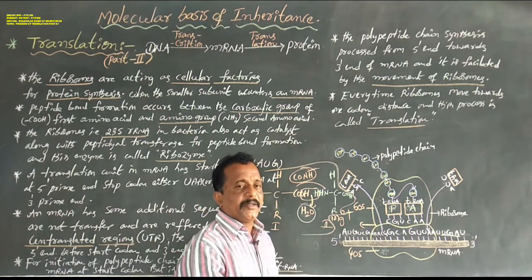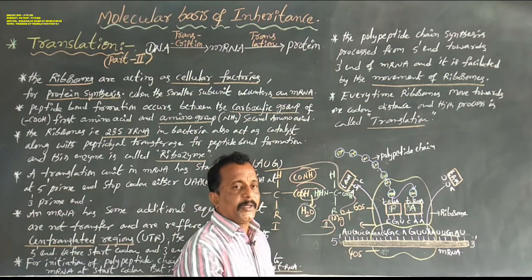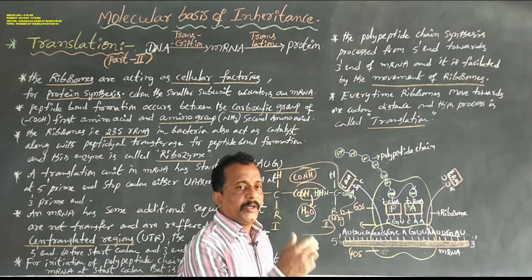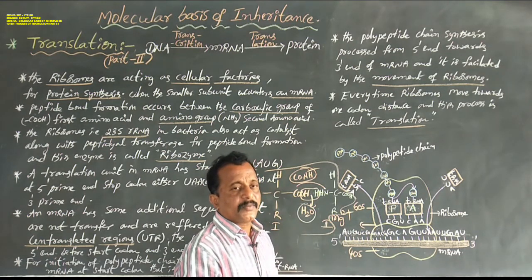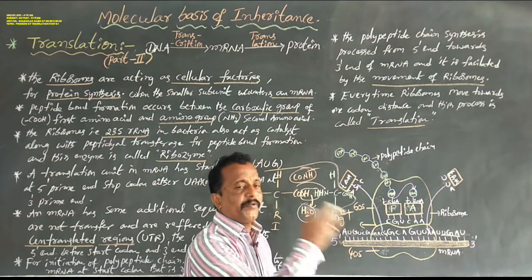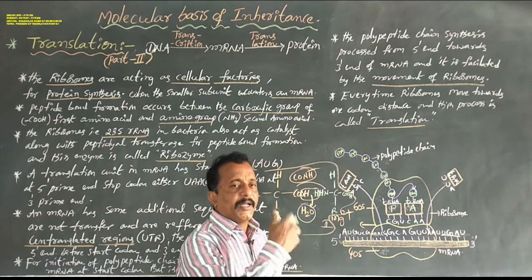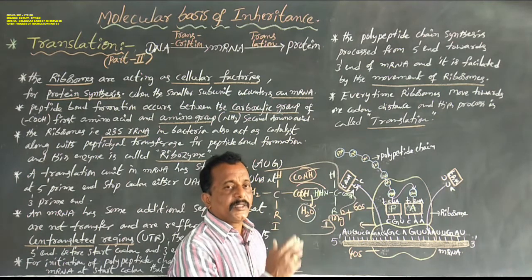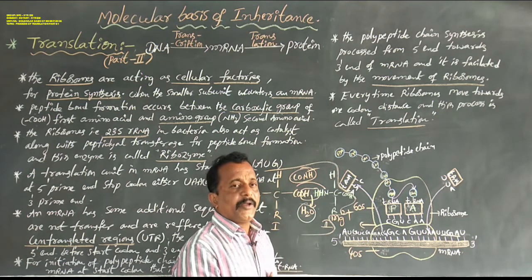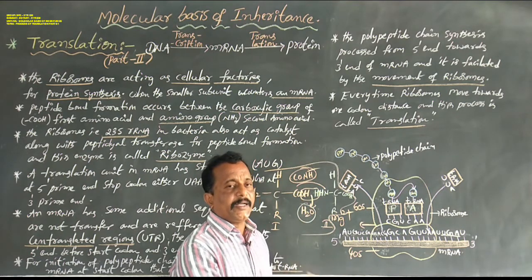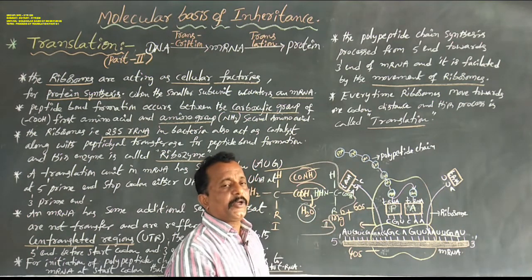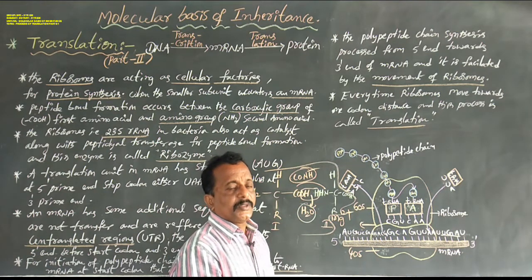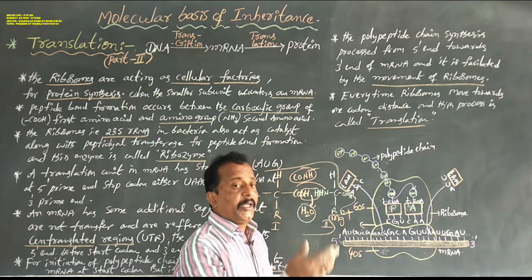The first tRNA and second tRNA bring amino acids that form a peptide bond, at the same time pairing with the codons. Then the first tRNA is removed. Then the second tRNA and third tRNA bring amino acids that form a peptide bond, at the same time pairing with the codons, and the second tRNA is removed. So those tRNAs are removed.